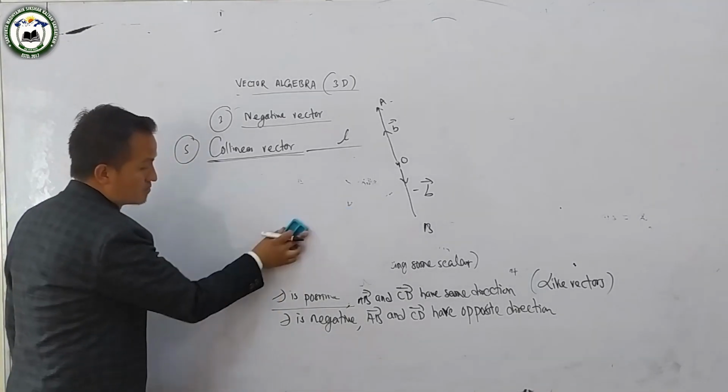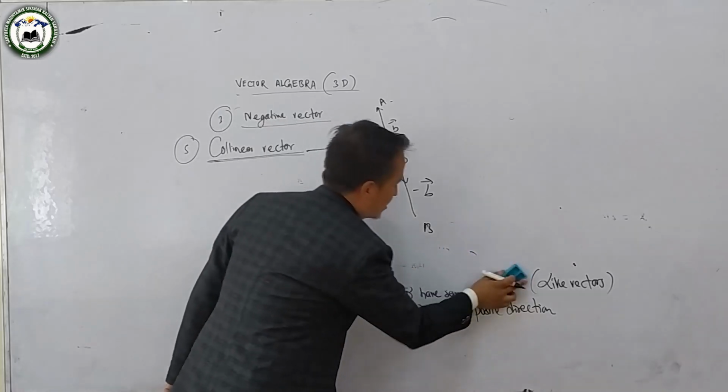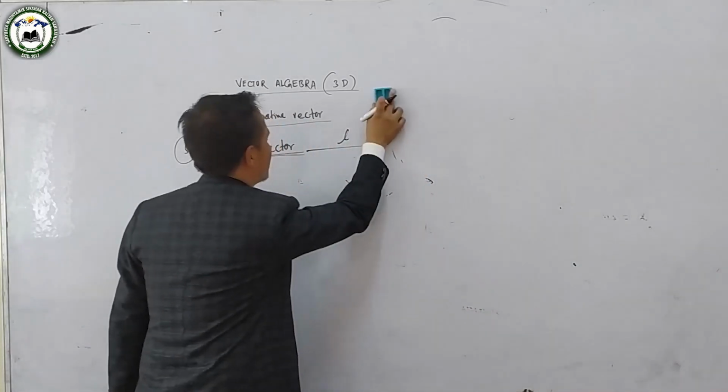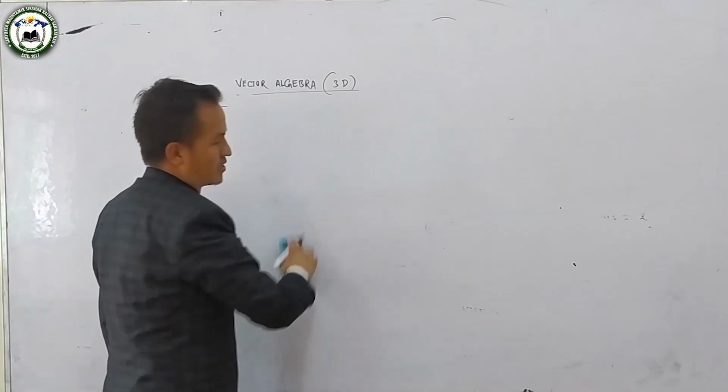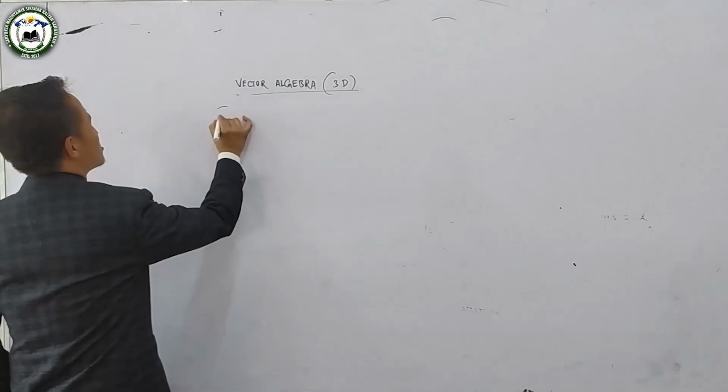Okay, now the very important part is position vector. The very important part is position vector.